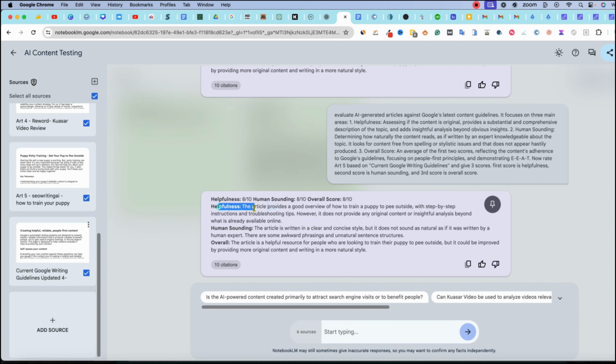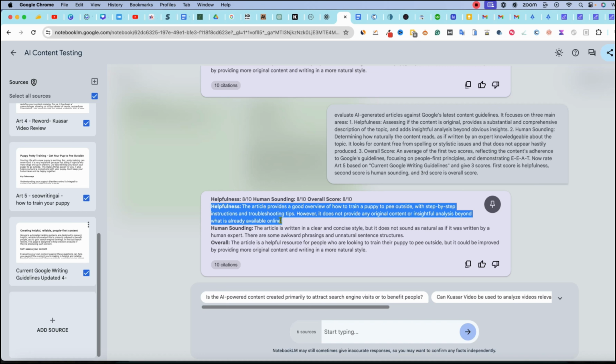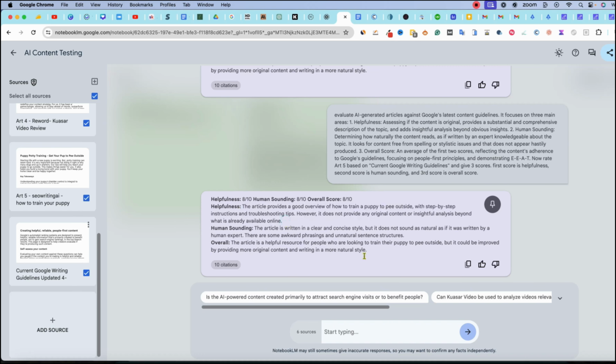So we have our first score, helpfulness. This article provides a good overall of how to train a puppy to pee outside with step-by-step instructions and troubleshooting tips. However, it does not provide any original content or insightful analysis beyond what is already available online. That's really, really good that it was basically able to identify that. And one thing I like about using this Notebook LM as the tool to grade is that this tool is based on Google. So it just kind of feels right to have Google grading its own content, if you will, or grading content. So that's pretty cool.